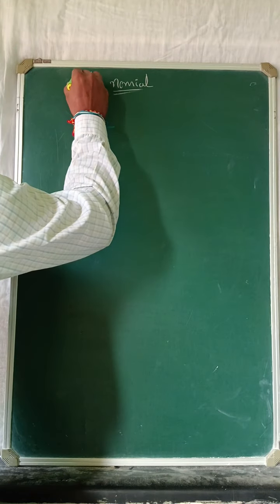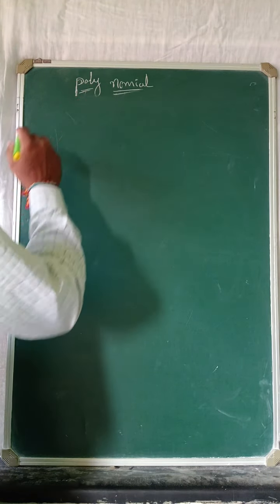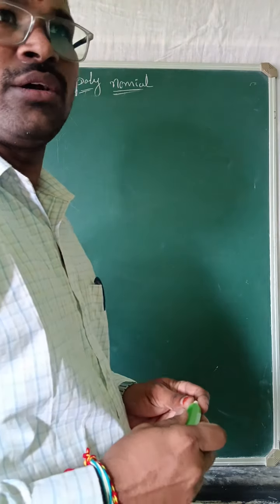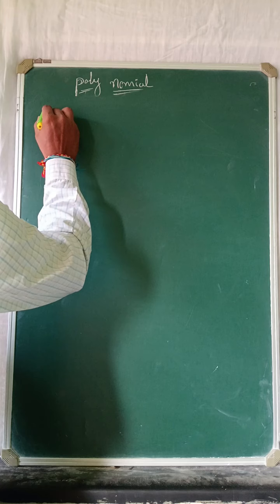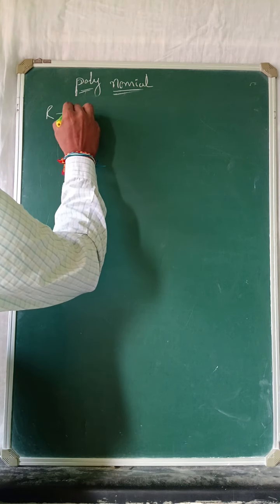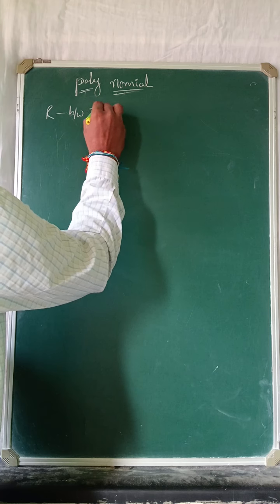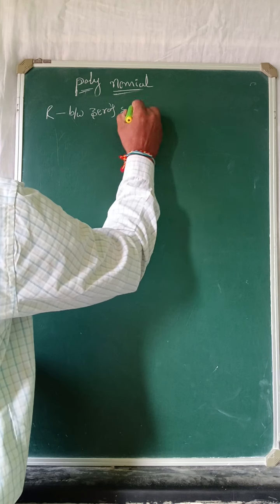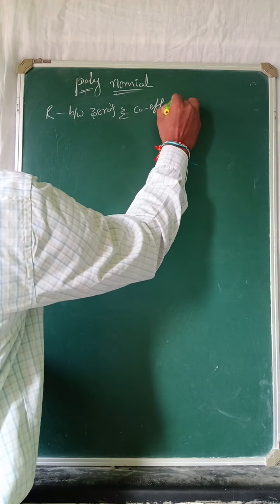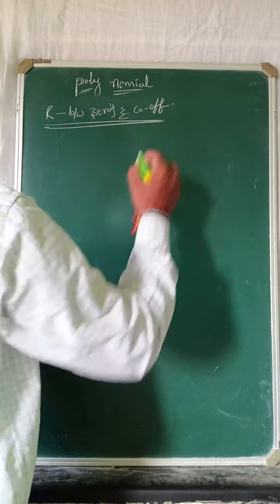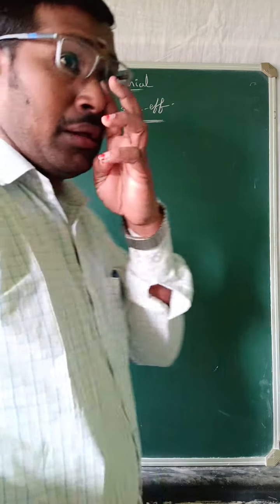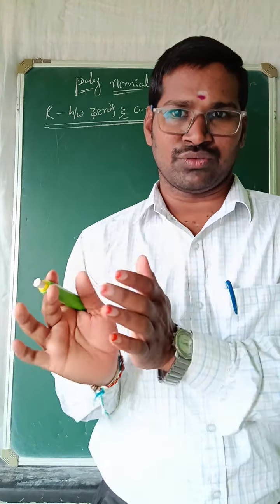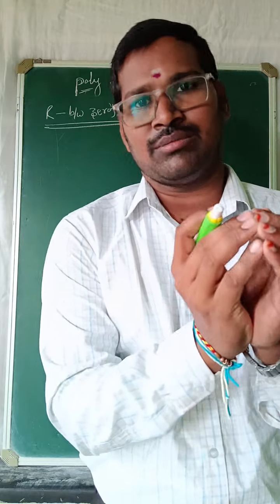Now we go with the main topic. Up to now some important terms we discussed. Now our main topic, relation between zeros and coefficients. Relation between zeros and coefficients means, already we discussed in the polynomial, coefficients. What is the meaning of the coefficients? What is the meaning of the zeros? Zeros is nothing but solutions.